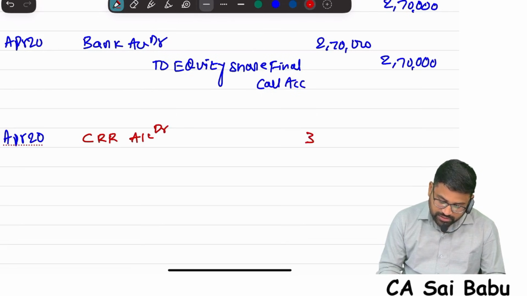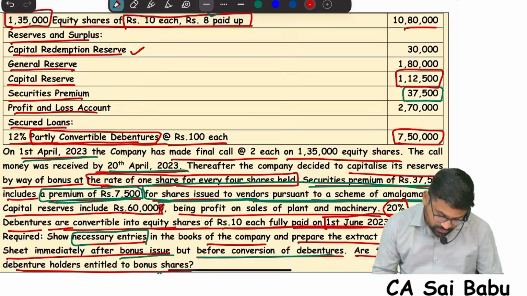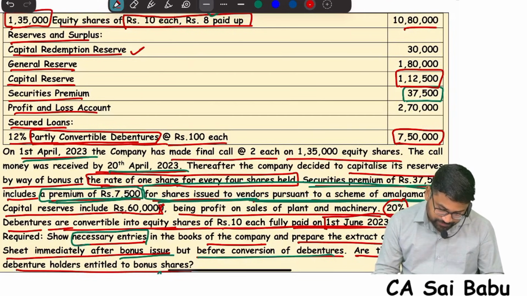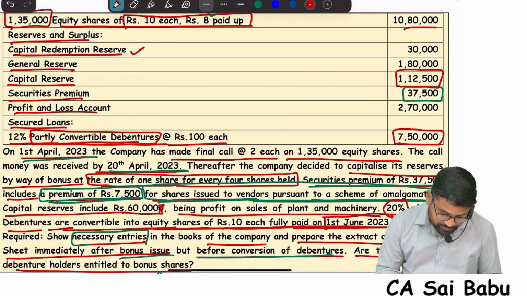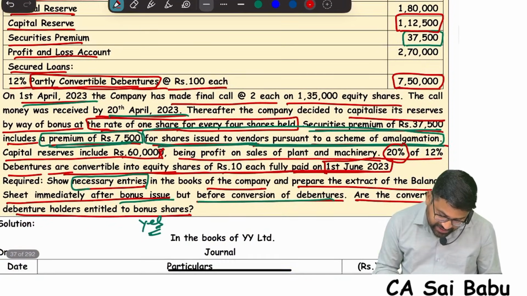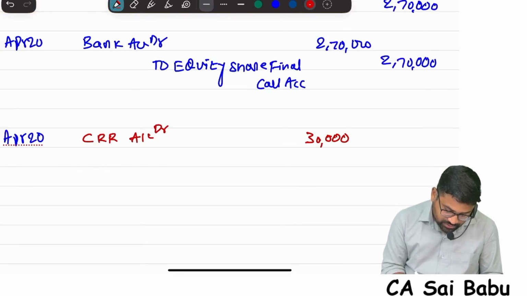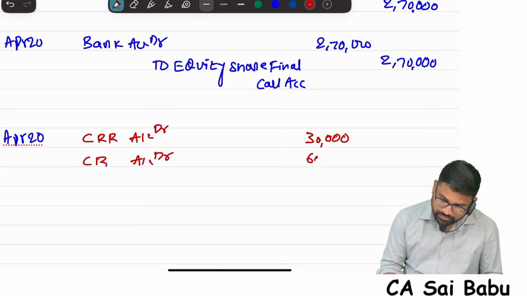So CRR 30,000. Next, can I use capital reserve? But how much of the capital reserve is realized in cash? 60,000. So capital reserve 60,000 you use, sir. And also securities premium.